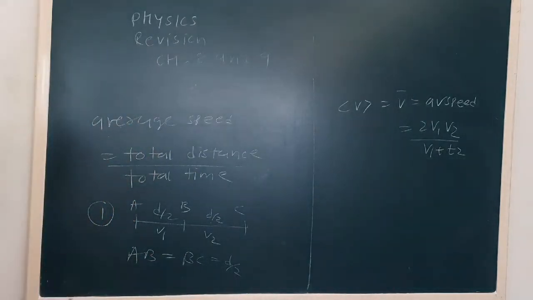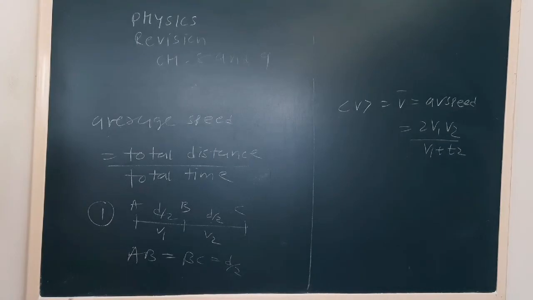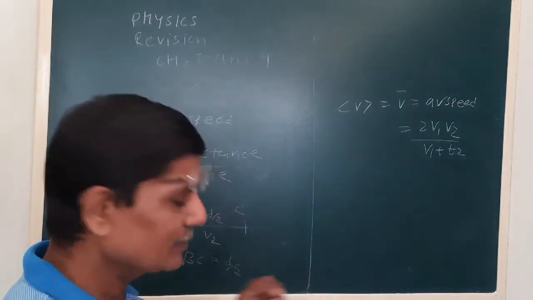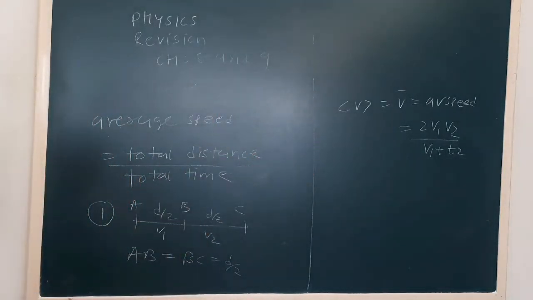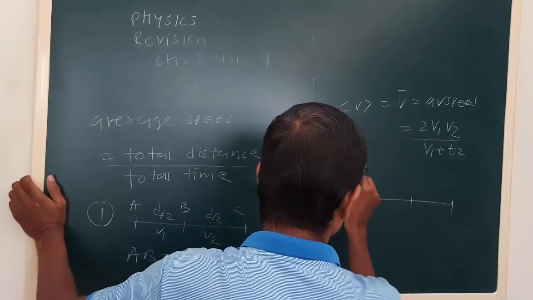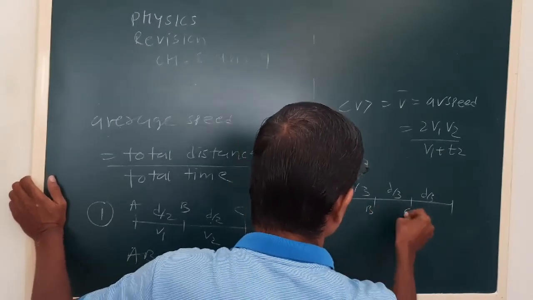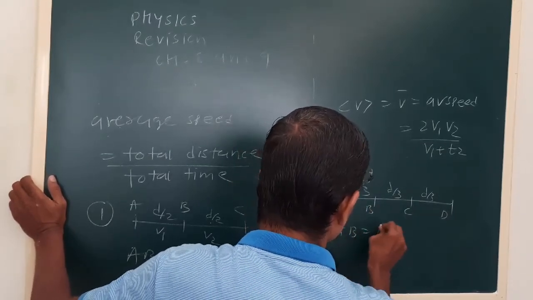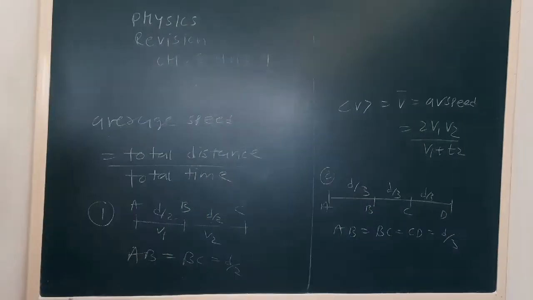Now, in a given motion, let us say there are two parts, AB and BC are equal. During each part the object or particle covers equal distance, half of the distance. Then average speed will be 2v1v2 upon v1 plus v2. The same way, this can be extended for three parts also: AB, BC and CD, each of the three parts equal, d by 3.